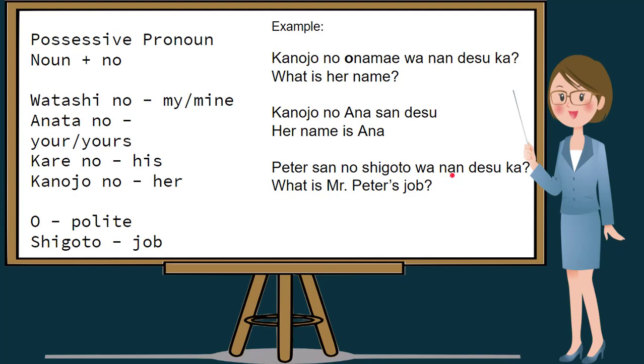Nan means what. And again, desu ka is a question particle. So, if we try to read this, Peter-san no shigoto wa nan desu ka? What is the job of Peter? Or, what is Mr. Peter's job?